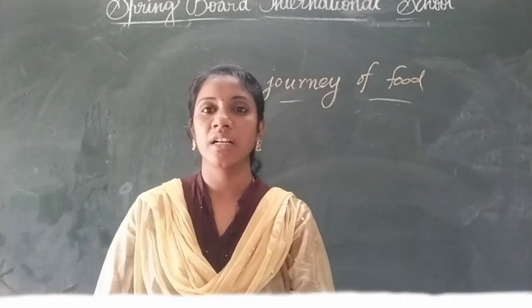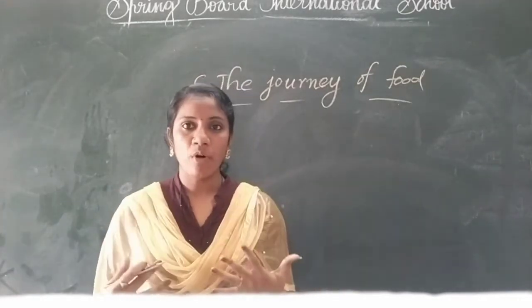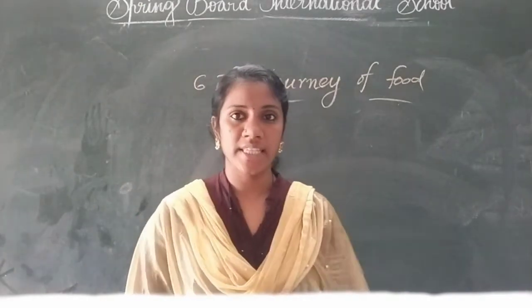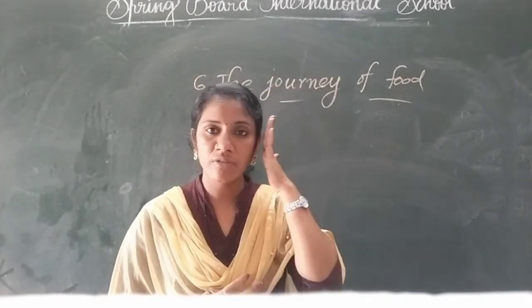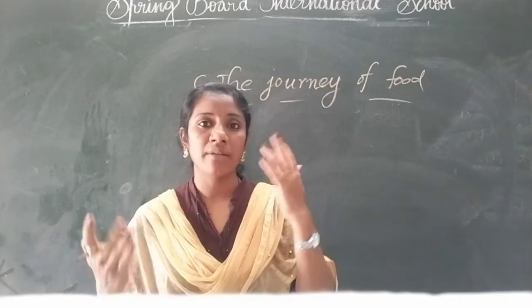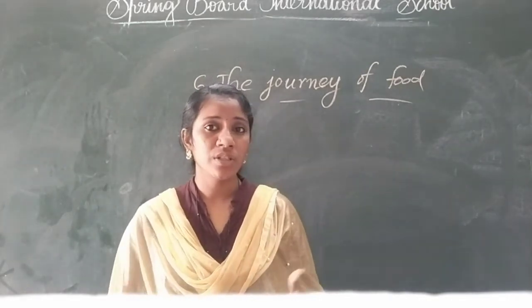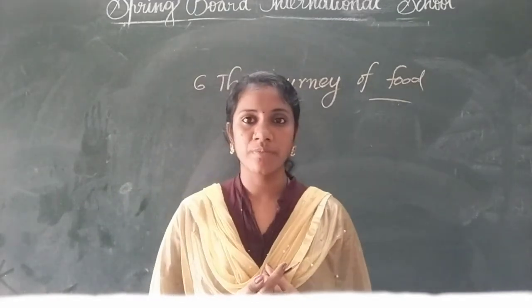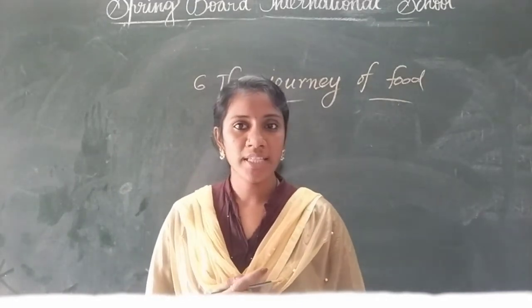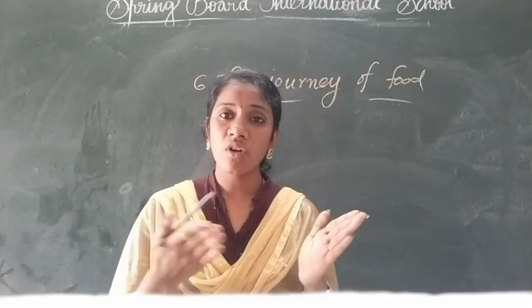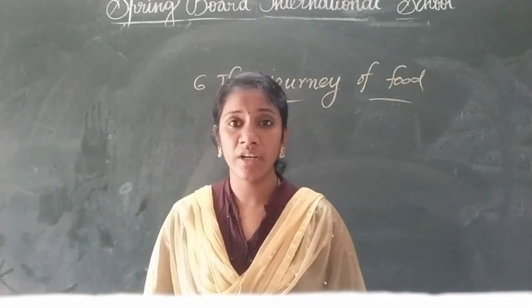In our body we can observe different organ systems. In the head we can observe the nervous system, and there are the muscular system, skeletal system, and digestive system. So our human body is like a machine. These organ systems perform different functions.